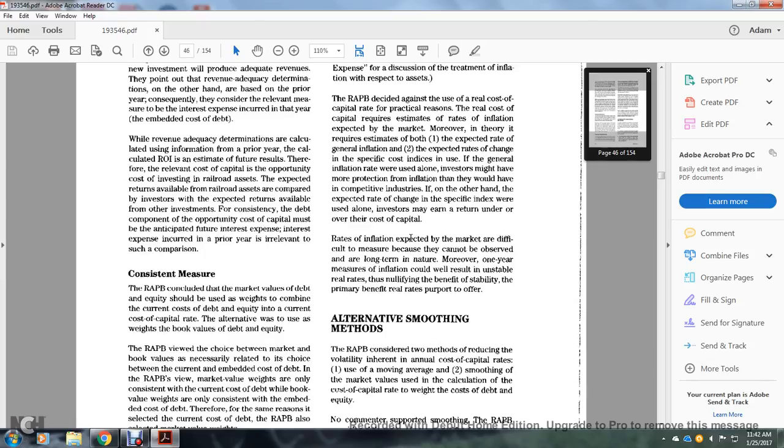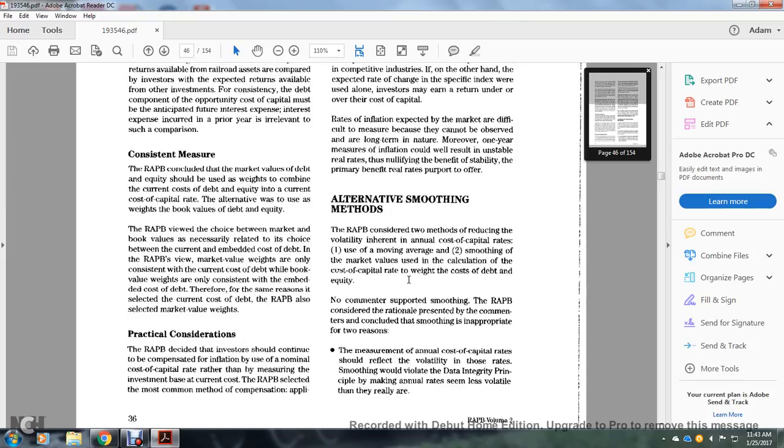Alright, but base rates of inflation expected by the market are difficult to measure because they cannot be observed in the long term and are long term in nature. Moreover, the 1 year measure of inflation could result in unstable real rates and negate the primary benefit real rates are purposed to offer: stability.